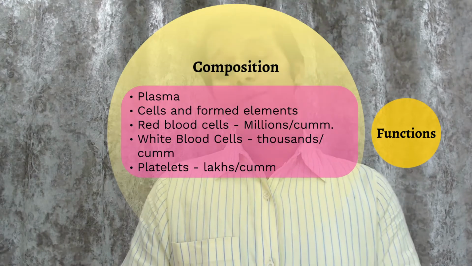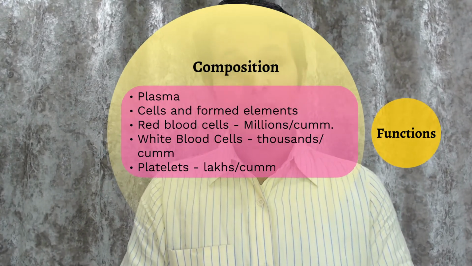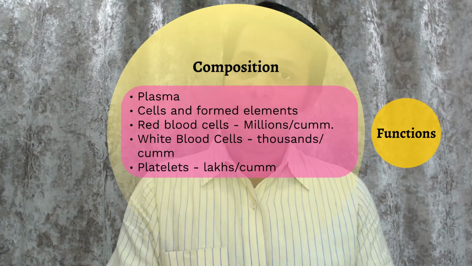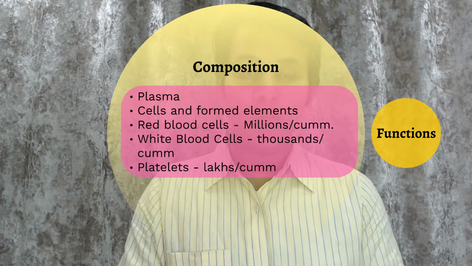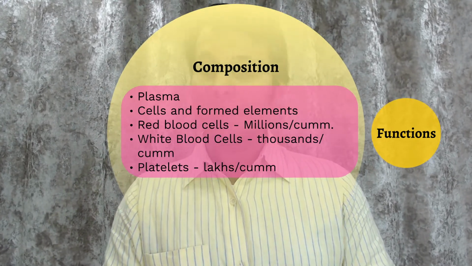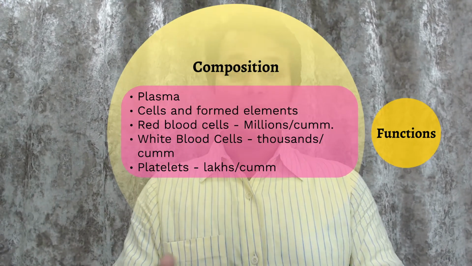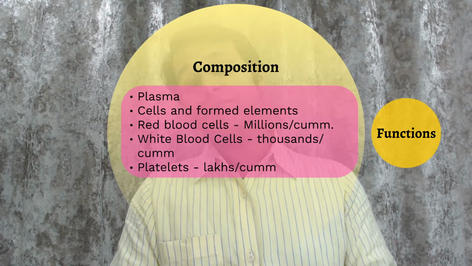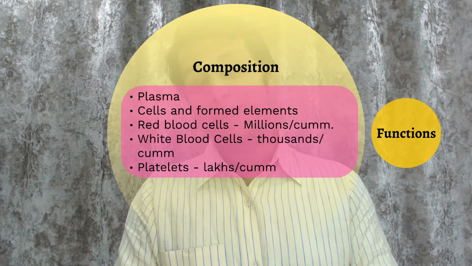First, let us try to understand the composition of the blood. As far as composition is concerned, blood is divided into two main parts, the plasma and the formed elements. The plasma is generally 55% of the blood, whereas the formed elements comprise 45% of the blood. Here we are going to discuss the composition of plasma as a whole, the cells and the formed elements, which include RBCs, which are the major components as far as cells are concerned.